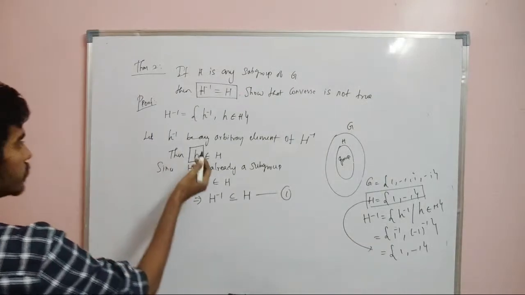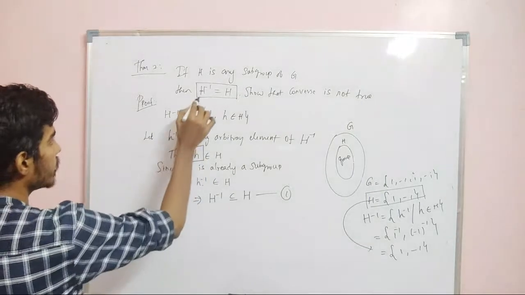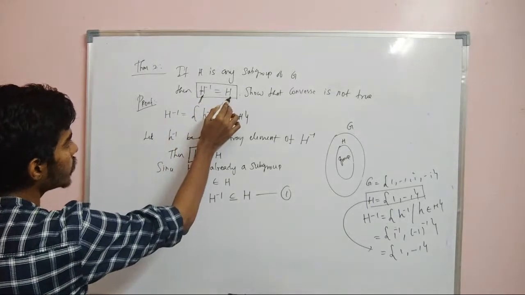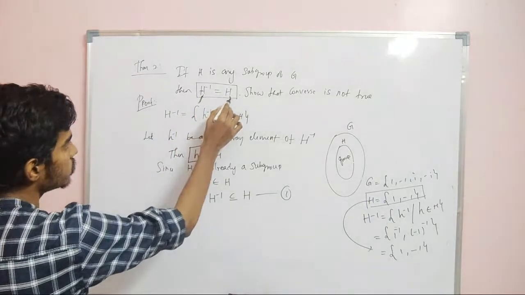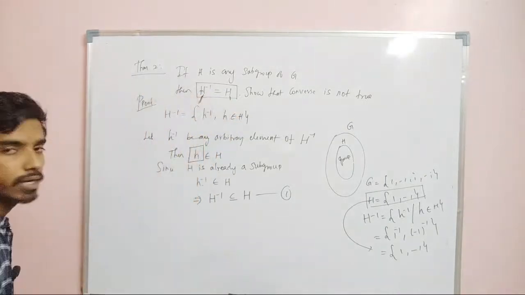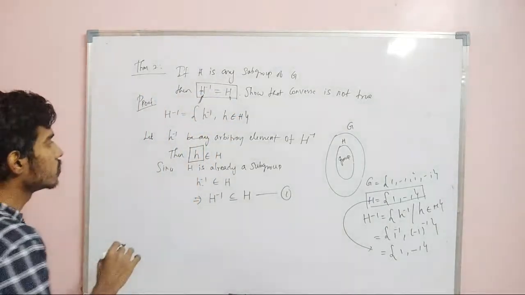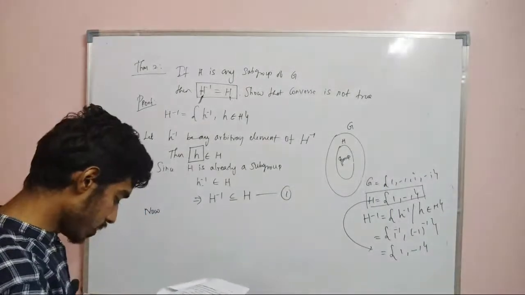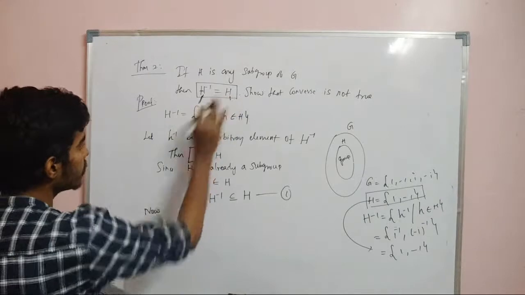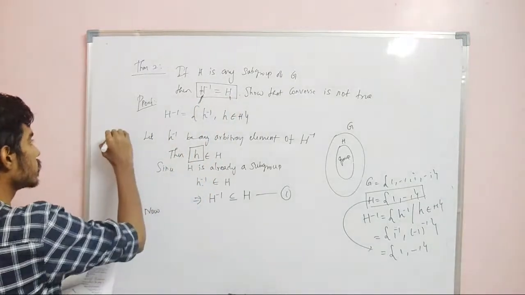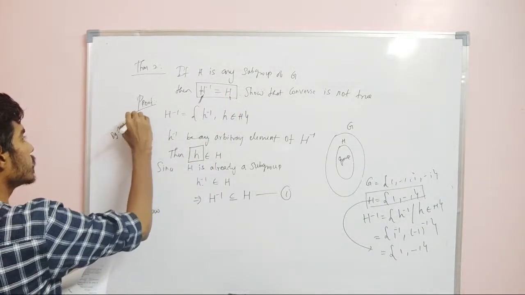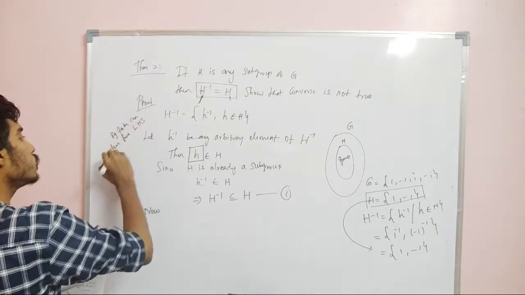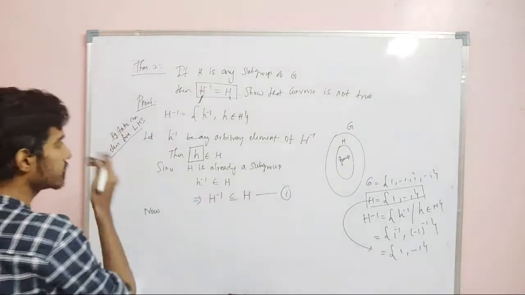So what I am doing is taking an element here and showing that the element is also there. This is by taking an element from LHS and proving that the element is also in RHS.